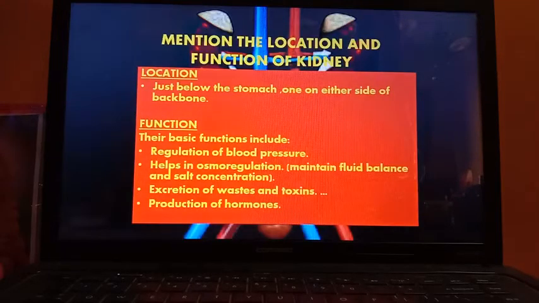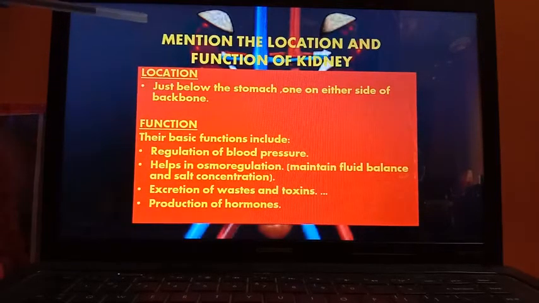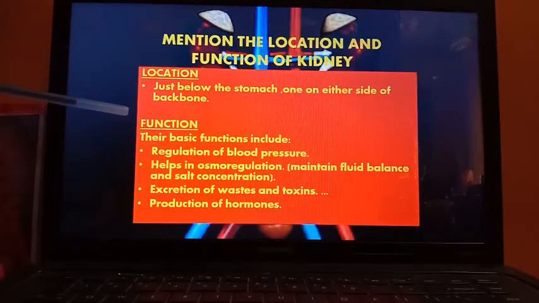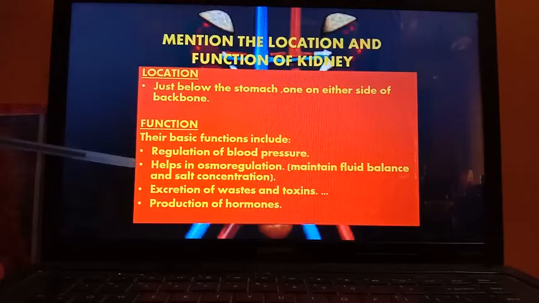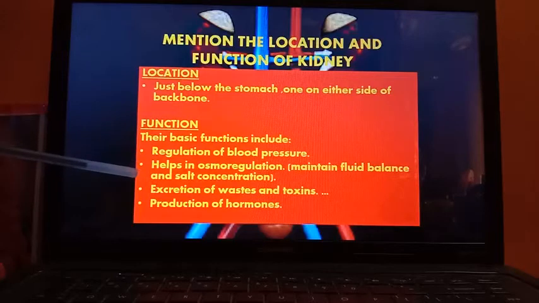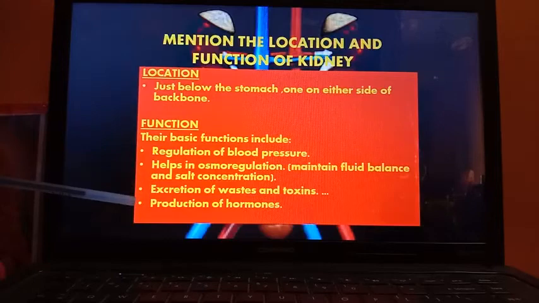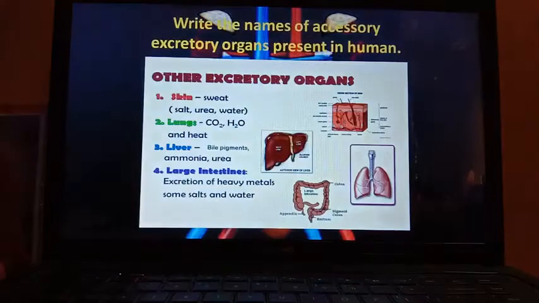Now next question, mention the location and function of the kidney. Location of the kidney: just below the stomach, one on either side of the backbone or vertebral column. Now what are the functions? Basic functions: regulation of blood pressure, helps in osmoregulation. Already I have told what is osmoregulation, maintain the fluid balance and salt concentration. Next, excretion of waste products and toxins. Then production of hormones. These are the common functions of the kidneys.